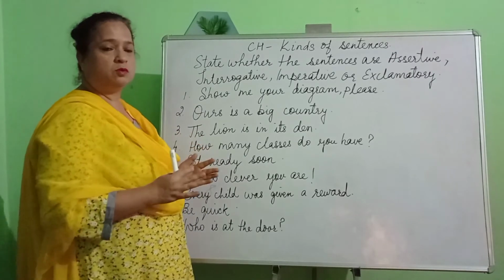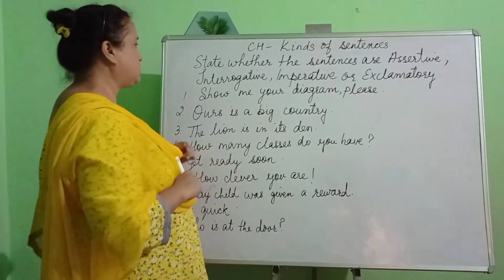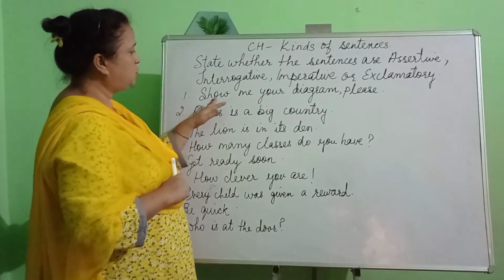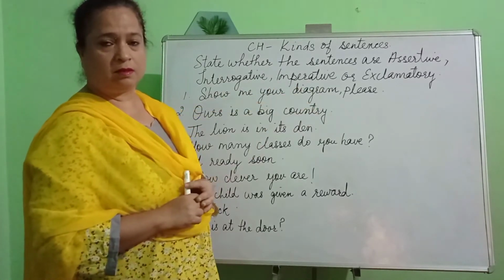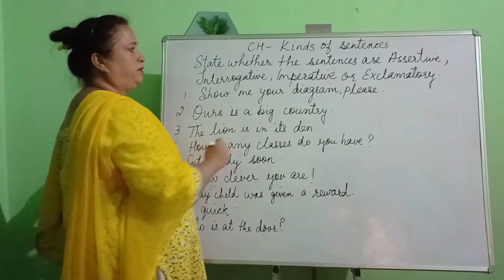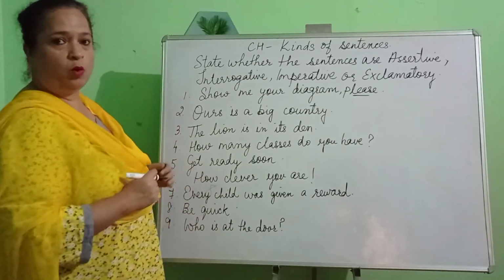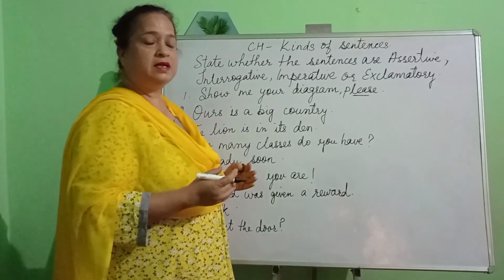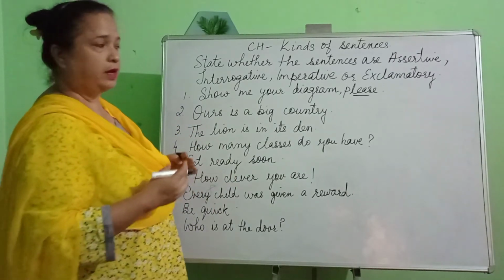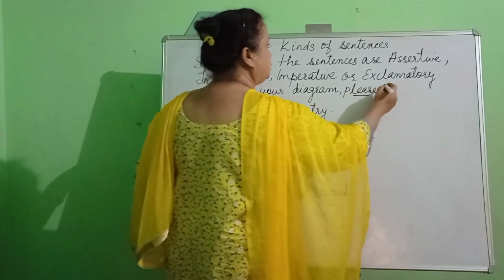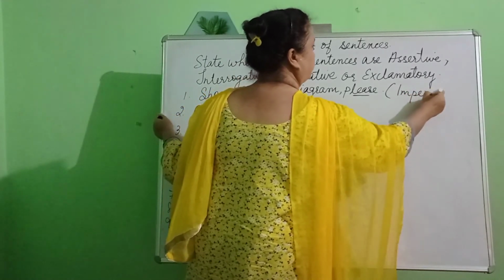I have already told you how we are going to recognize each kind of sentence. Now let me have a look at the first one. Show me your diagram, please. Now the word that we can recognize in this sentence is please. I have already told you sentences that give out a command, a request, an order. They are known as imperative sentences.